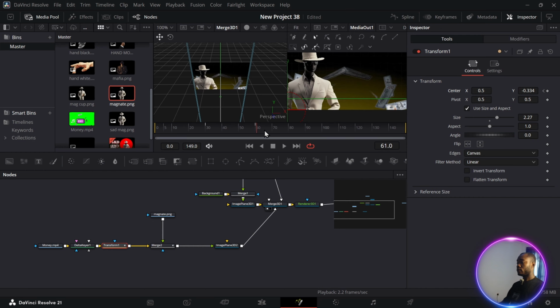Then we'll take our playhead to frame 90. We want the money to shrink at frame 90. So we just set a keyframe a little before frame 90, and then we get to frame 90 completely. We want the money to just shrink out and vanish on the screen.